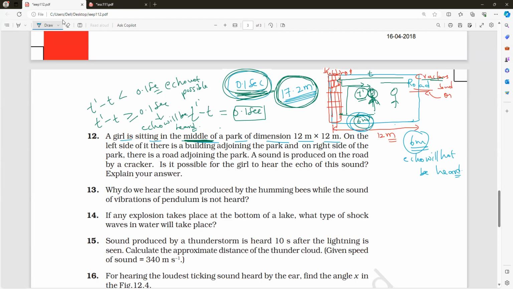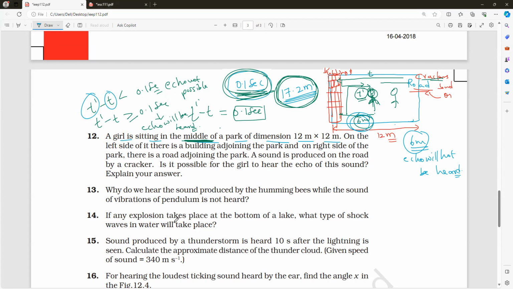But you remember these conditions, very, very important. T dash and T. T dash means reflected sound. T means the first heard sound. So the difference between them must be how much? It must be greater than or equal to 0.1 seconds. Do you understand, everybody? Have you proved that the time taken is less than 0.1 second? We cannot prove it here. That's why I'm saying it is not possible. That's why we only consider the distance between the listener and the reflector. Clear?